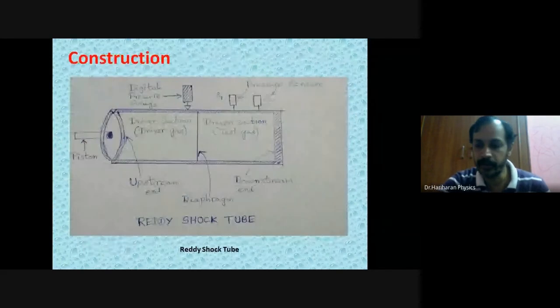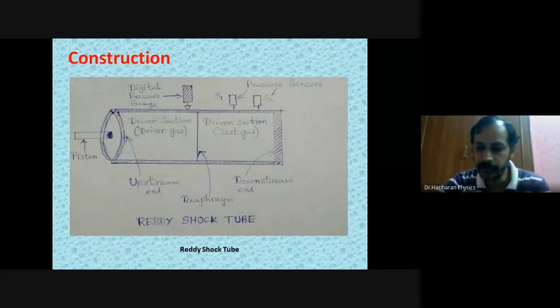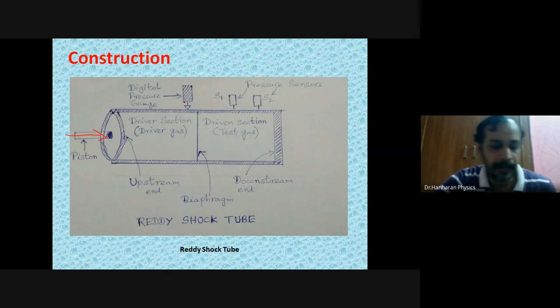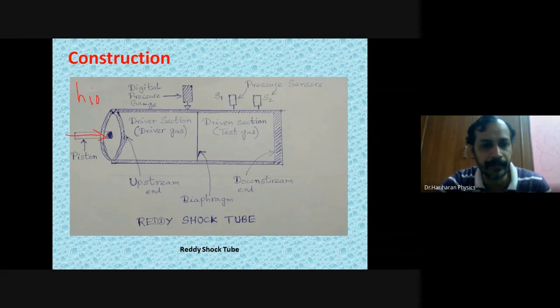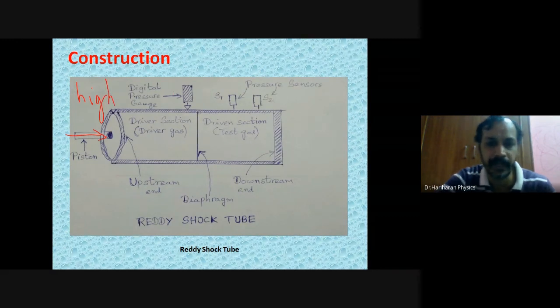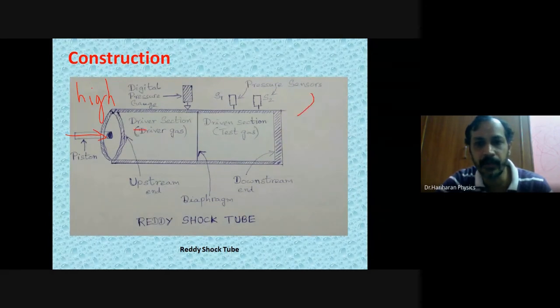So first look here. The piston is pushed very hard. By the way, the pressure of the driver gas is going to be high when compared to the pressure of the test gas. That is how you can load by using this pressure gauge. Here the pressure exerted by the driver gas is going to be high, and here it is going to be low.